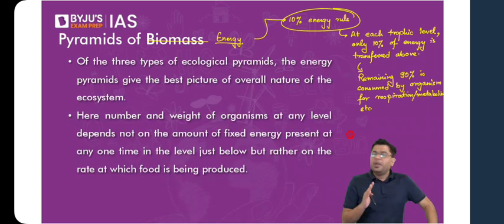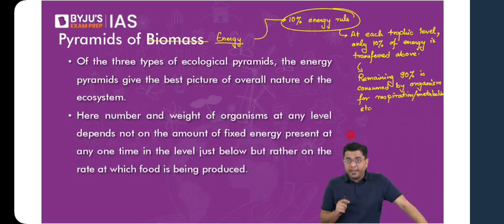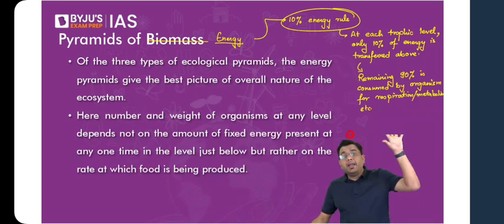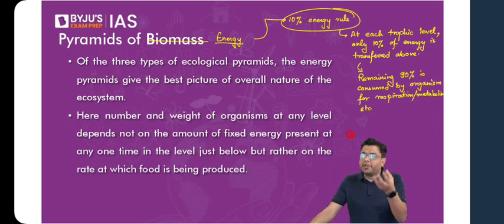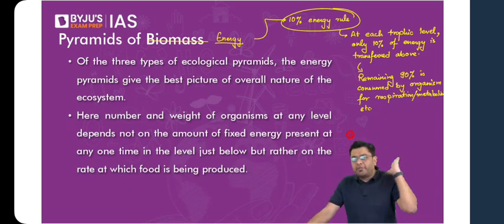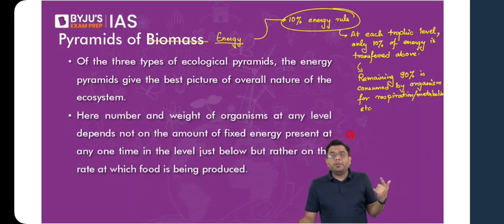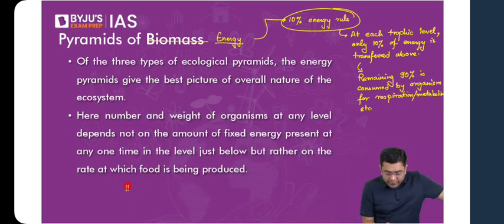Inverted means what? An inverted pyramid of energy means that a lower level is giving more energy to the higher level than what it has. How is it possible? Let's assume a herbivore consumes certain grasses. Whatever amount of energy the grasses have, at max they will be able to deliver that much. How will they deliver more energy than that? So under no circumstances will the pyramid of energy be inverted. It will always be upright.